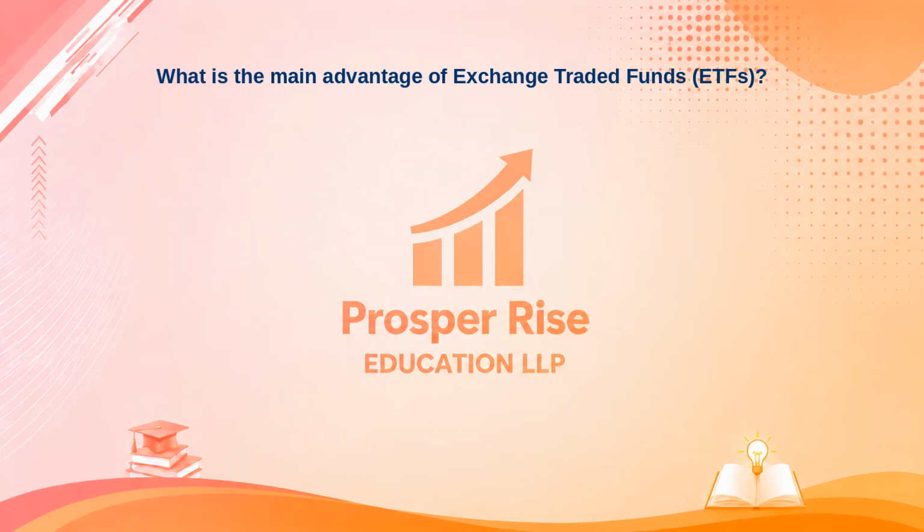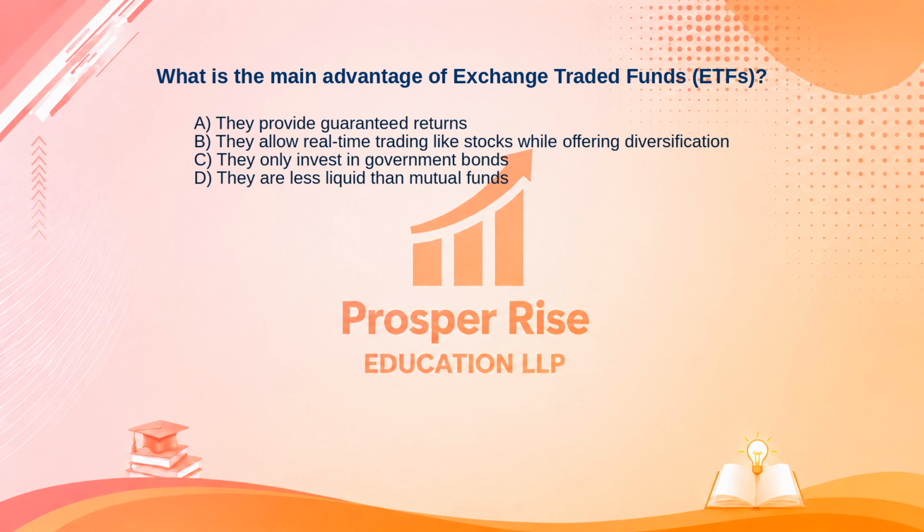What is the main advantage of exchange-traded funds, ETFs? Here are your options. A. They provide guaranteed returns. B. They allow real-time trading like stocks while offering diversification. C. They only invest in government bonds. Or D. They are less liquid than mutual funds. Take a moment to pause the video and decide.